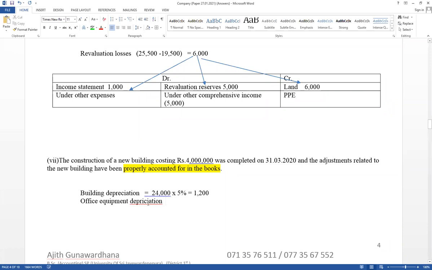Office equipment cost value equal 10,000. It has given 10,000. Based on that value, percentage is given 10%. Therefore, this is the office equipment annual depreciation. It has recorded already. Think about building depreciation 1,200. Look at this carefully. Building depreciation equal 1,200. Office equipment depreciation equal 1,000. Think about total value, 2,200.